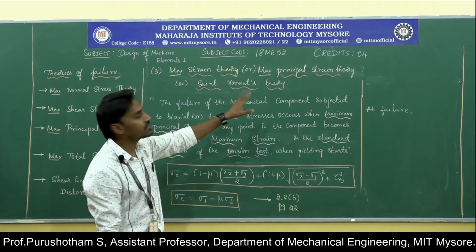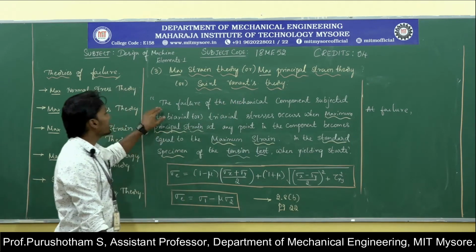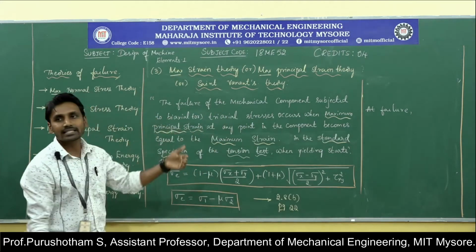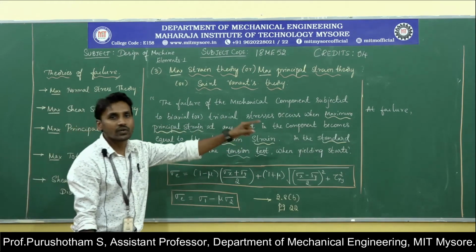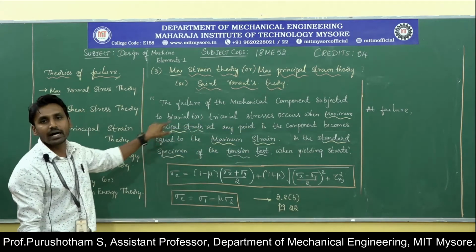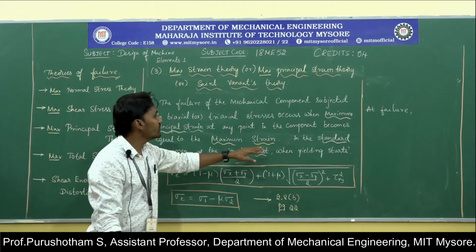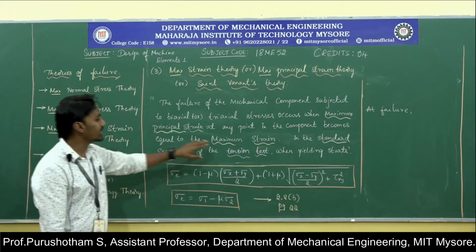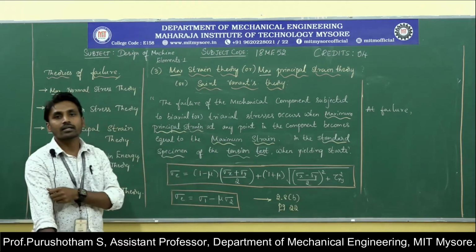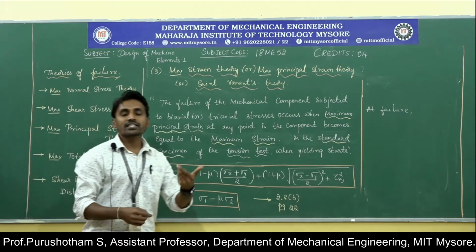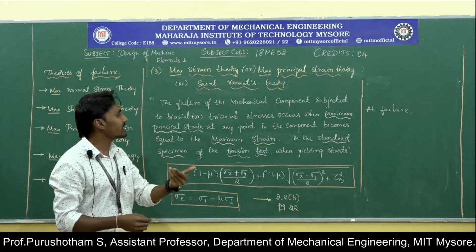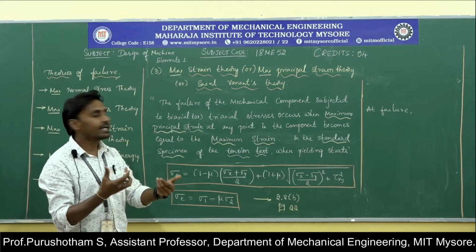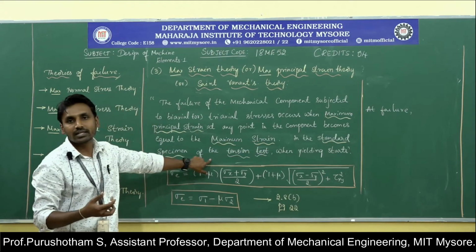The theory states that the failure of a mechanical component subjected to biaxial or triaxial stresses occurs when the maximum principal strain at any point in the component becomes equal to the maximum strain in the standard specimen of tension test when yielding starts. That means when the component is subjected to combined loading, the maximum principal strain equals the maximum strain induced in the standard specimen of tension test.